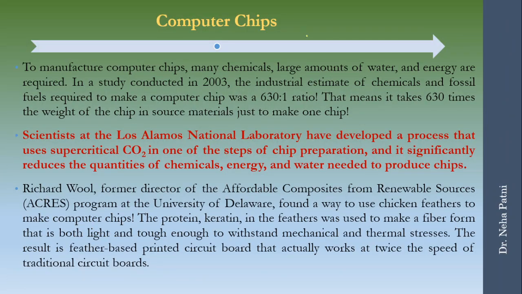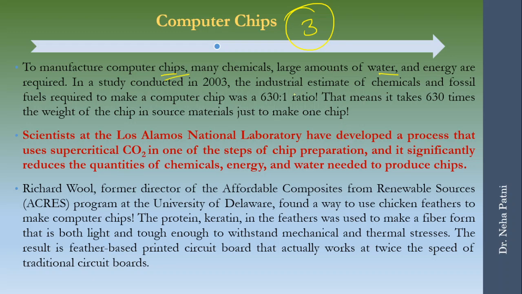Then the third example could be computer chips. Now imagine what the role of safer solvent and auxiliary in computer chips is. Yes, definitely it has a role, because to manufacture one computer chip, a large amount of water and energy is required. When chemicals are used you need to wash them off, and in washing much of the water is required. So that's a waste and it's not a green concept.